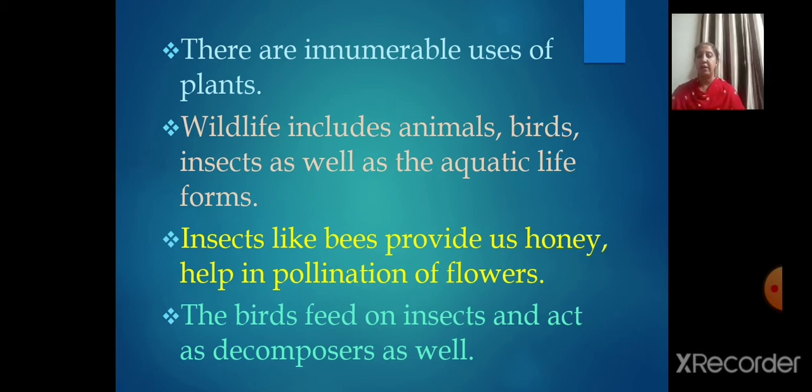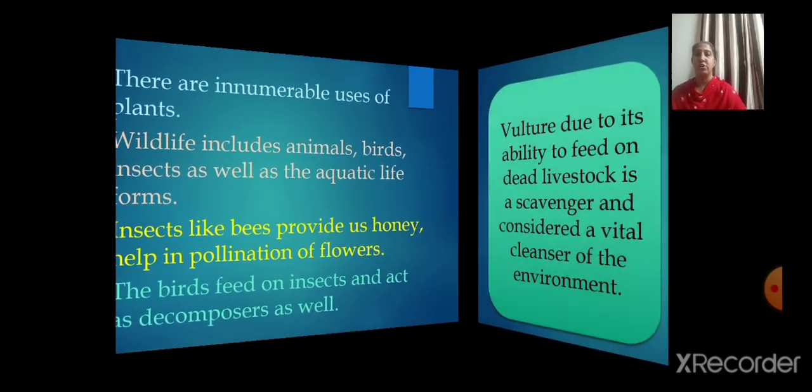Whereas wildlife includes animals, birds, insects, as well as aquatic life forms. Insects like bees provide us honey and help in the pollination of flowers, and they also have an important role to play as decomposers in the ecosystem. The birds feed on insects and act as decomposers as well. Now, let us talk about the vulture.